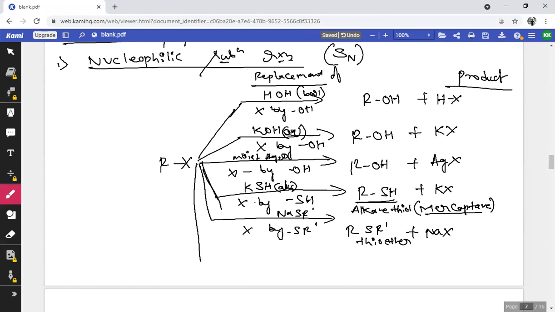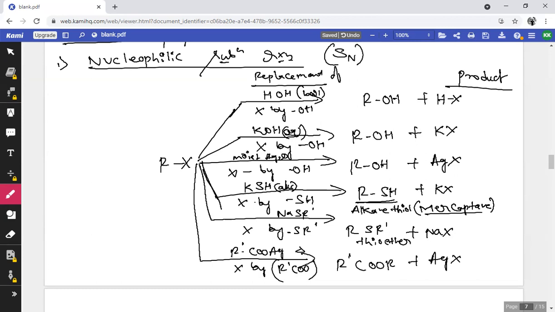Then the same alkyl halides on treating with R'COOAg, silver salts of fatty acids. So replacement of X by R'COO group, that is carboxylate group, is going to form R'COOR with the liberation of silver halide. And what is the name of this compound? It's the general formula of ester. So these are some of the important nucleophilic substitution reactions that involve the alkyl halides.